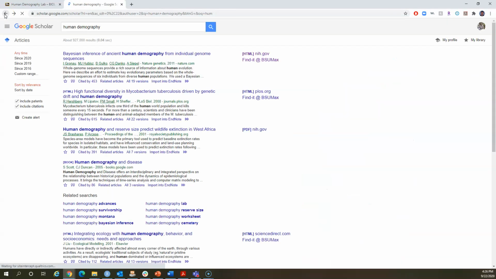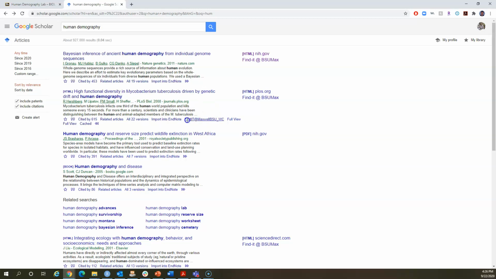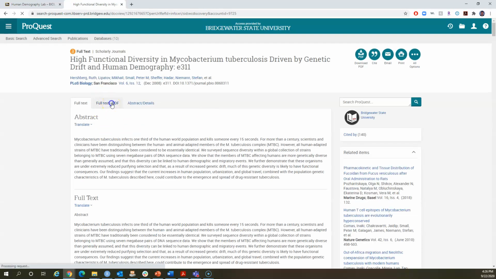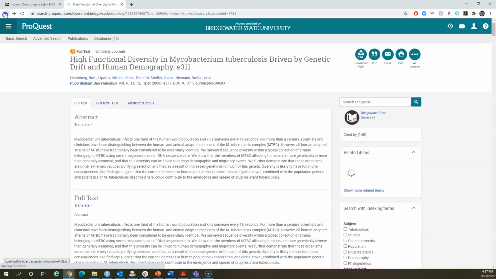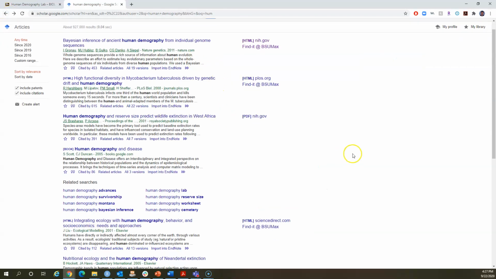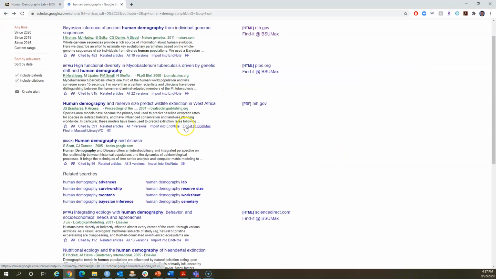So either use this particular link. It's a little bit harder to get to the actual article with that link, but the bottom link, Find it at BSU, Maxwell BSU, seems like an easier way to access the article directly without going through multiple hoops. Let's try another one. Yeah, same here. I can easily get to the same article. Let me go back over here and let's try another.